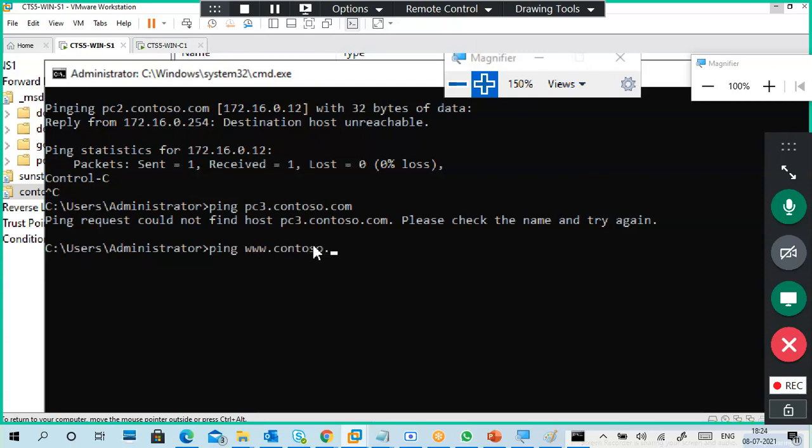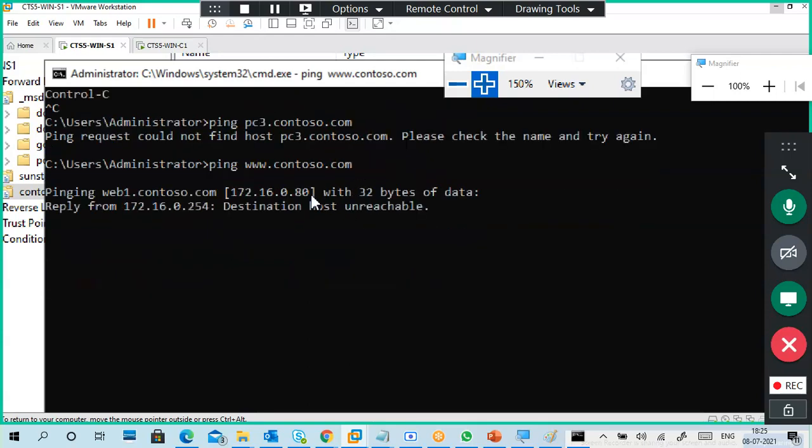www.contoso.com. This is important now. Remember www.contoso.com, right? Yes. Now we'll see what IP address I got. This one. Whose IP address is it? Web1. So first of all, www is pointing to Web1. Web1's IP address is 80. Like that, alias.